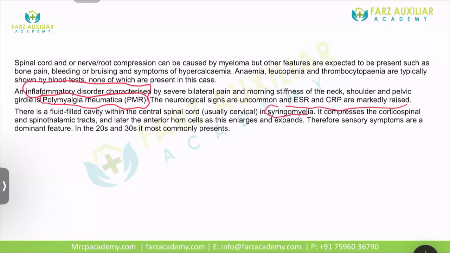As far as syringomyelia is concerned, there is a syrinx or basically a cyst which is compressing on the corticospinal and the spinothalamic tract. Later, the anterior horn cells as it enlarges and expands. So again, motor symptoms are not there. So in syringomyelia, the patient will have more of sensory symptoms. Sensory symptoms are the predominant features. Is that clear?